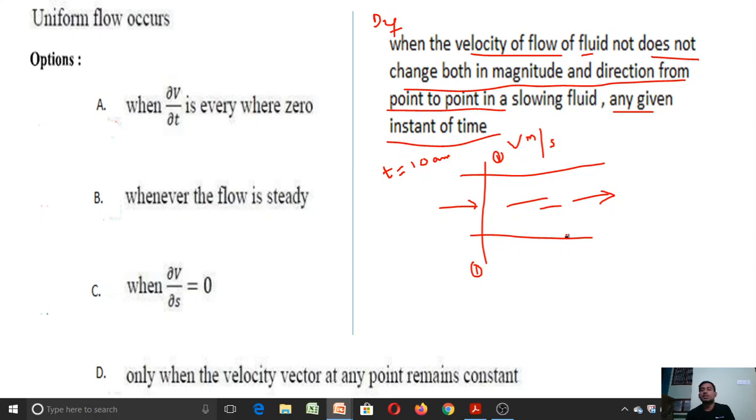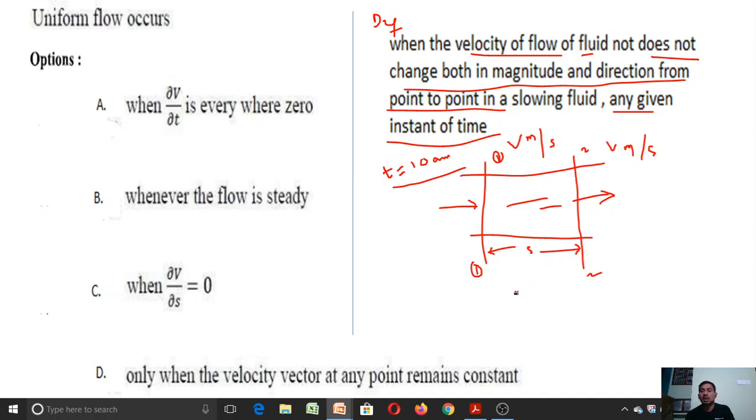Now after some distance, say after distance s, I will consider one more section, that is section 2. At the same t equal to 10 a.m., if I measure the velocity at section 2 also, I will get the velocity, that is v meter per second. What it means? The velocity is not changing its direction and magnitude in a given instant of time from point to point.